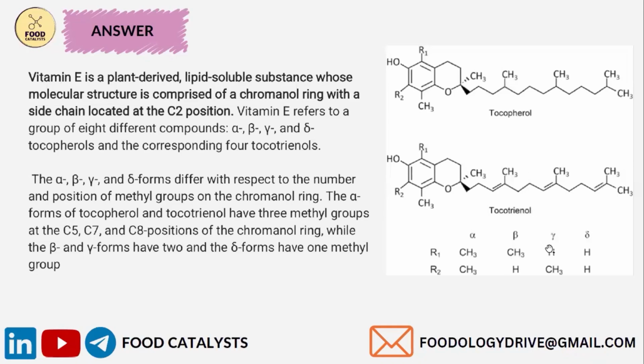If you substitute hydrogen in R1 and methyl in R2, it becomes gamma tocopherol. And if you substitute hydrogen in the R1 and R2 groups of tocopherol, it becomes delta tocopherol. In the same way, if you substitute the R1 and R2 groups in the tocotrienol, it will become their respective tocotrienols. It is better if you write down these individual structures so that it will be easy for you to understand.